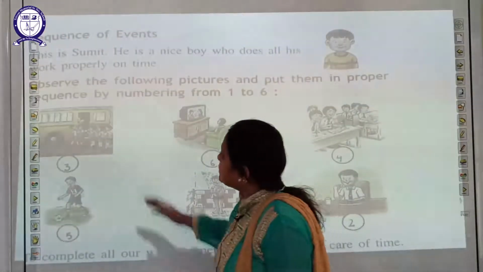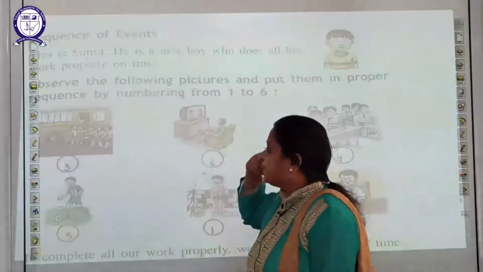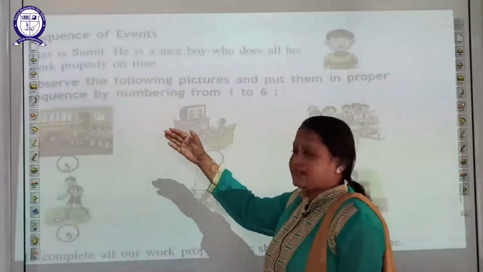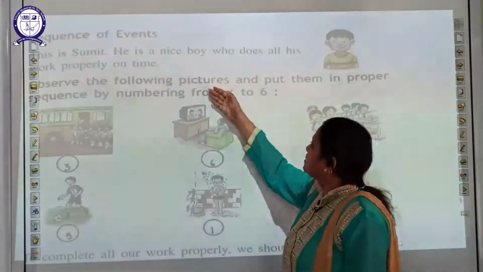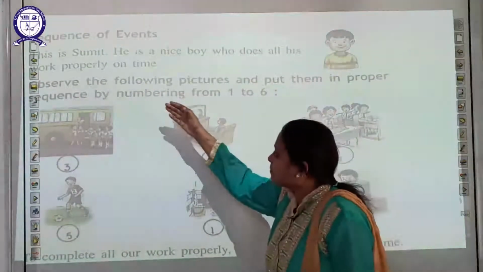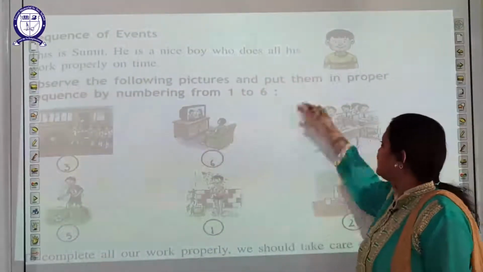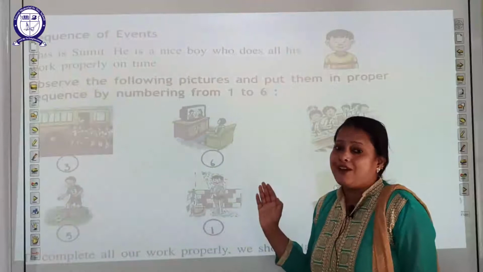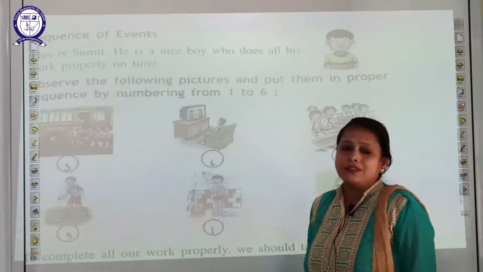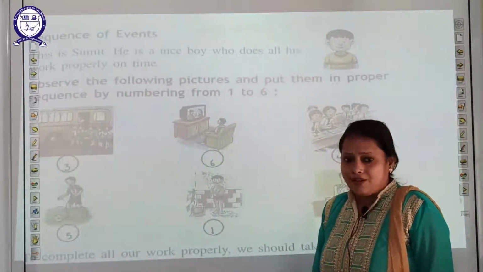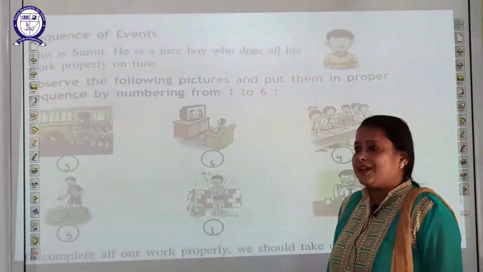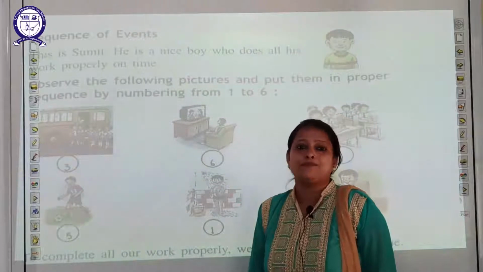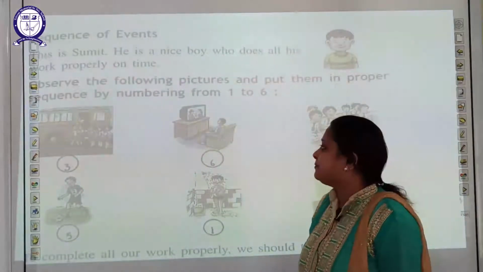Now students, sequence of events. What is the sequence of events? This is Sumit. He is a nice boy who does all his work properly and on time. Students, this boy's name is Sumit and he is a very nice boy. Why is he a very nice boy? Because he does all his work at the proper time, and you will also be called very nice if you do all your work properly on time.